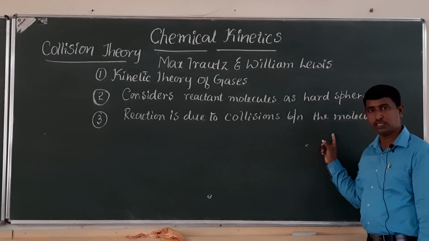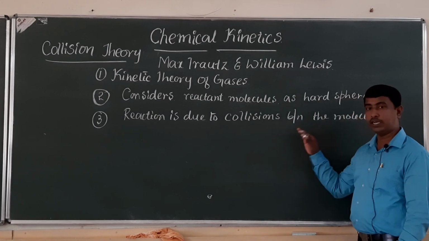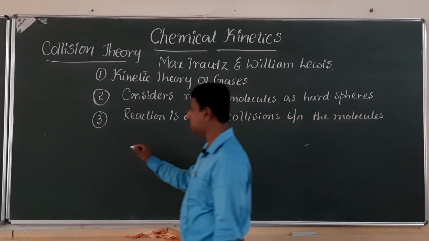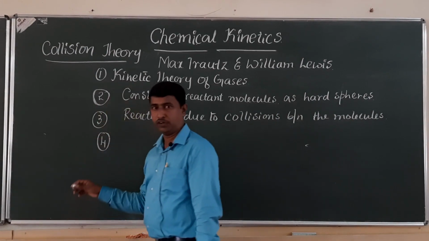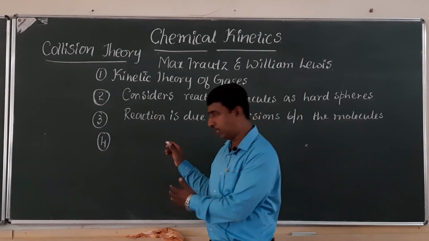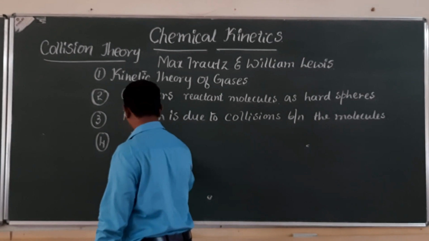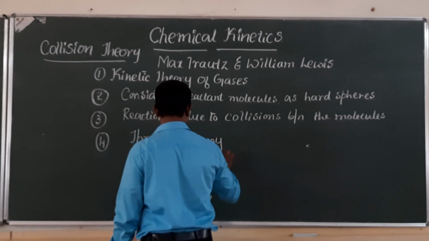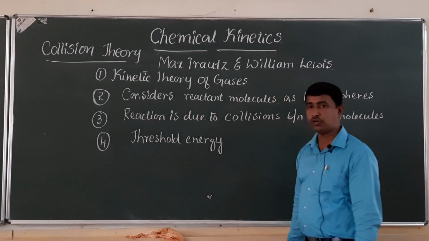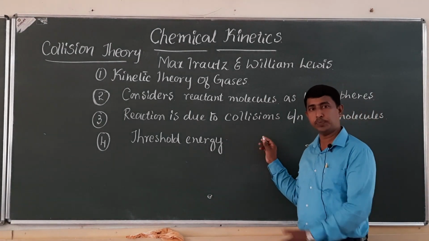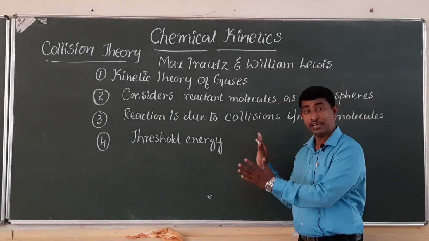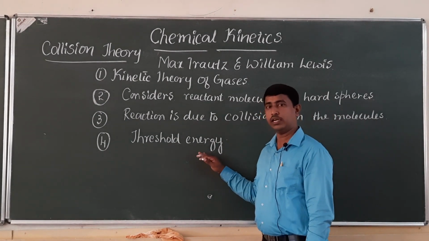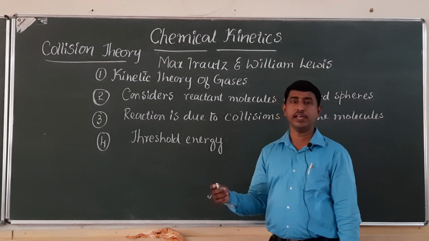So during the collision, the colliding molecules must possess a sufficient amount of energy. For effective collision, a certain amount of energy is required. That energy is called threshold energy. When colliding molecules possess the required amount of energy, or more than that, that energy is called threshold energy. Threshold energy is the energy required for an effective collision.